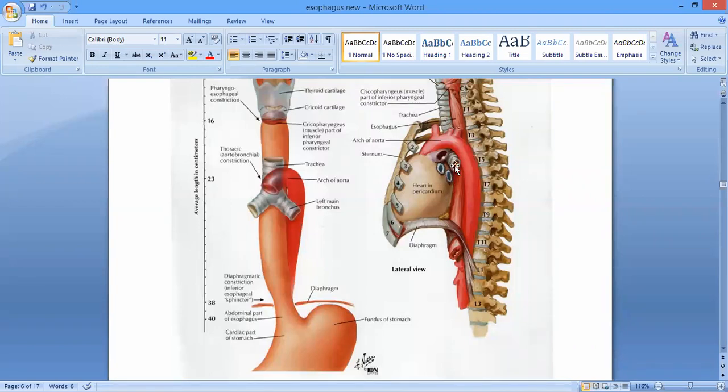Now the posterior relations, you can see. What comes in the posterior relations? Of course, these are bodies of the thoracic vertebrae, right? Bodies of thoracic vertebrae, and here you can see the descending thoracic aorta also in its posterior relations, right?